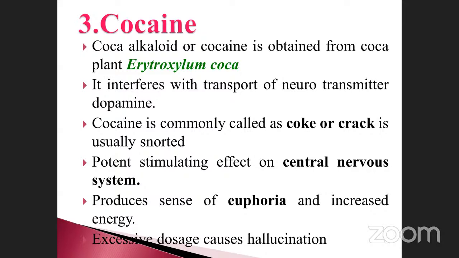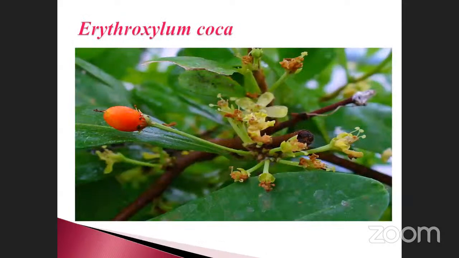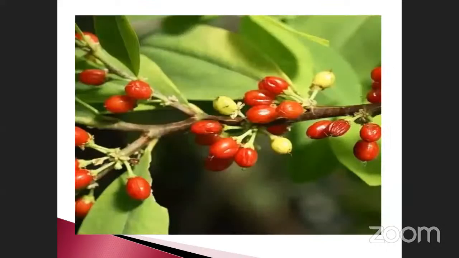See here, the Erythroxylum coca plant looks like this one. See that? One of the plants, and the flower and fruits are also there. See here, another slide. Cocaine is isolated from this plant only.